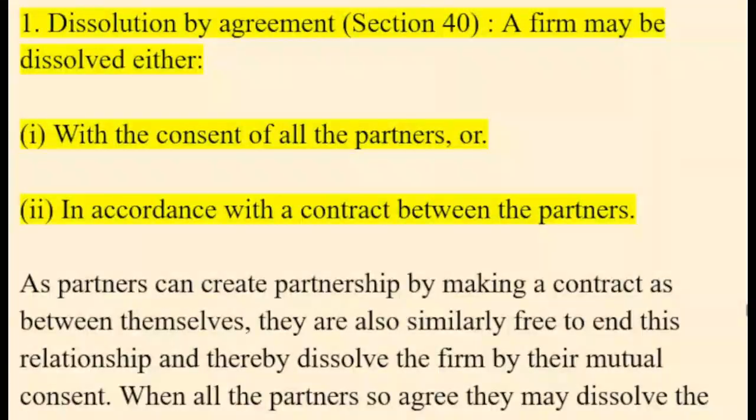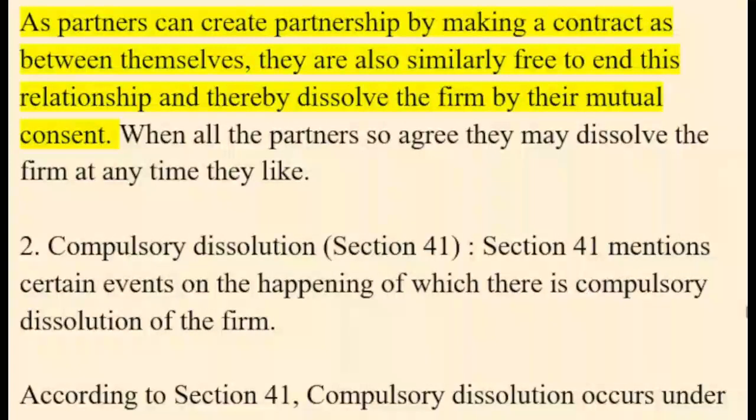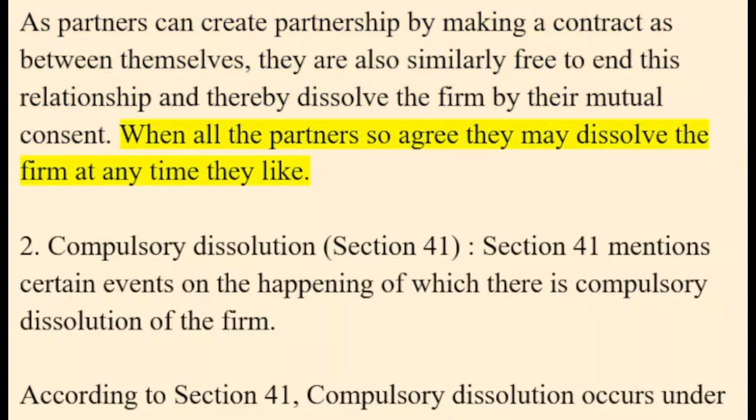1. Dissolution by agreement, Section 40. A firm may be dissolved either (i) with the consent of all the partners, or (ii) in accordance with a contract between the partners. As partners can create a partnership by making a contract as between themselves, they are also similarly free to end this relationship and thereby dissolve the firm by their mutual consent. When all the partners so agree, they may dissolve the firm at any time they like.